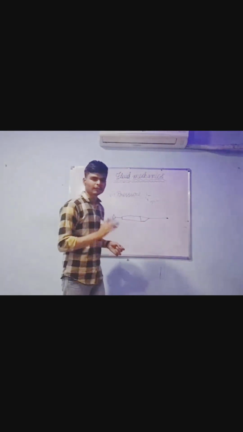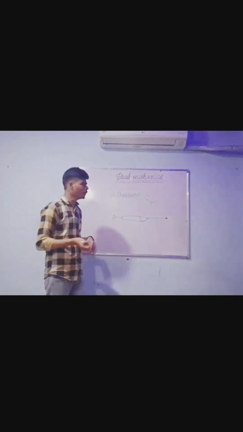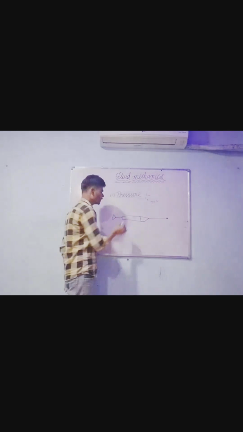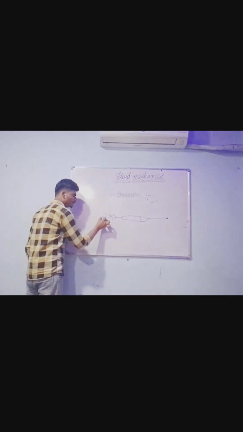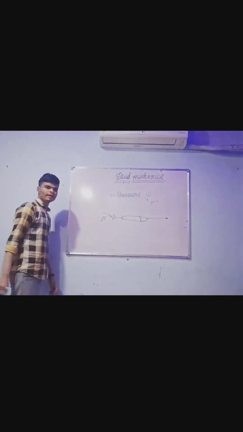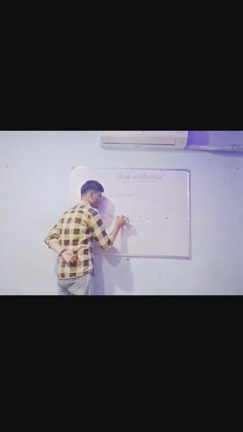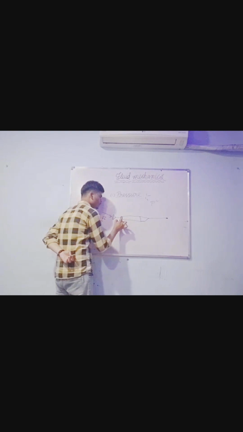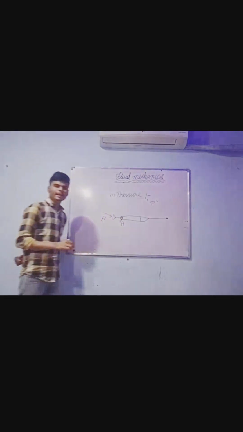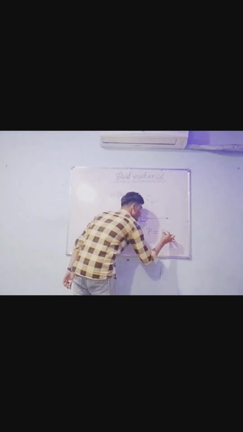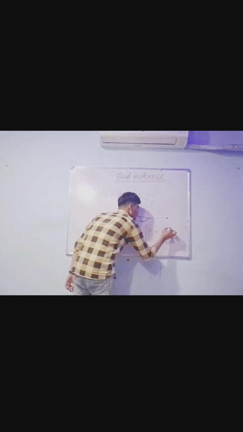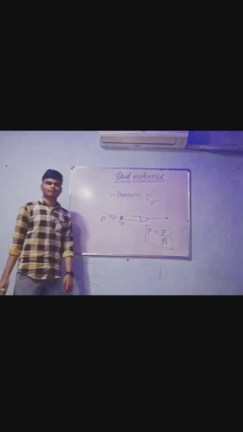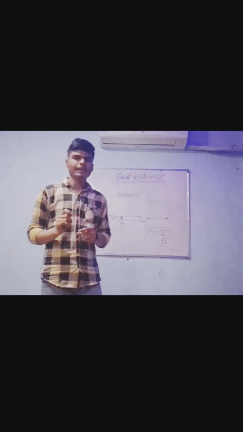Some force F is applied through this point on some particular area. So pressure is the force per unit area. Is it clear?